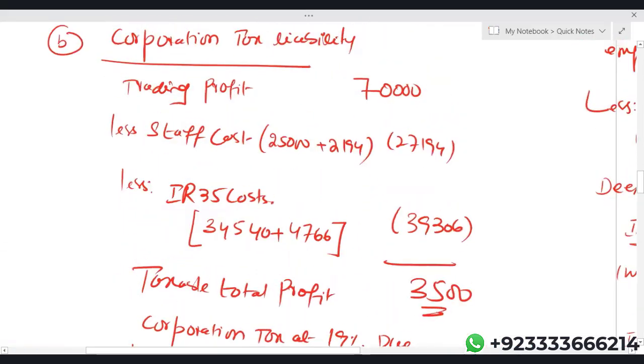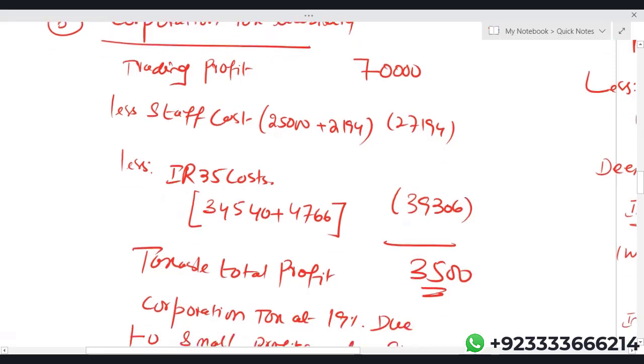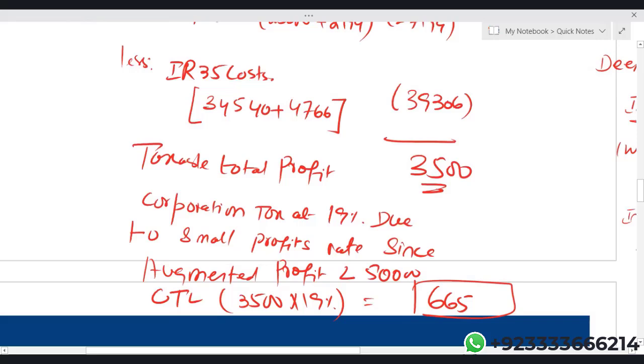Repeat: from the corporation tax point of view, the income of the company is 70,000. From this, we have to deduct staff costs. Earlier there was a salary of 25,000 and employer's NIC of 2194. Now there is a deemed employment income of 34,540 and the employer's NIC of 4,766. So the taxable total profit is 3,500. The applicable corporation tax rate is 19% because augmented profit is less than the small profits threshold, which is 50,000.